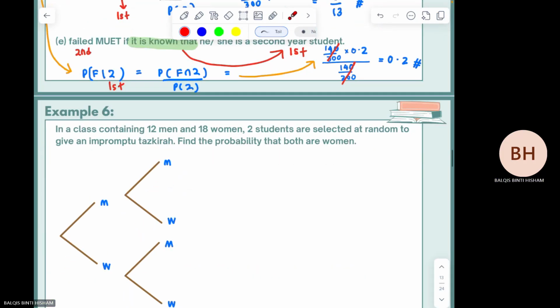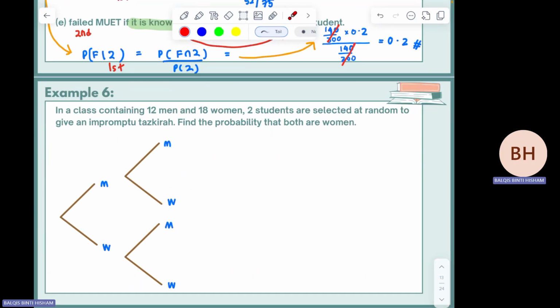Okay, next. In a class containing 12 men and 18 women, 2 students are selected at random to give an impromptu tazkirah. Find the probability that both are women. Okay. So to select the first person, either the person is man or woman. So what is the probability here? This one will be 12 men, 12 over by total is 30. Okay. Total is 30. So this is P men. And then this is P women. P women is equivalent to berapa orang? Total 18 over by 30.